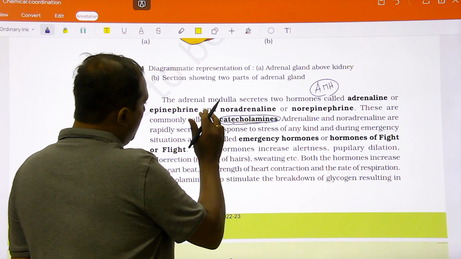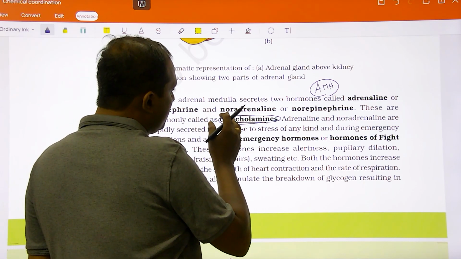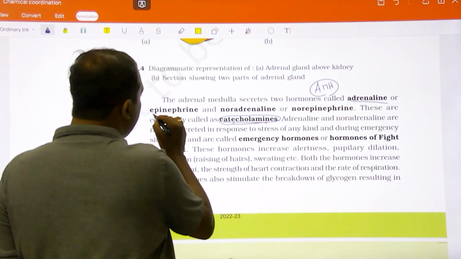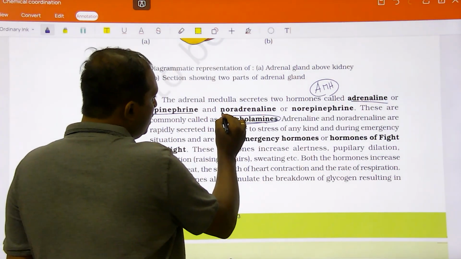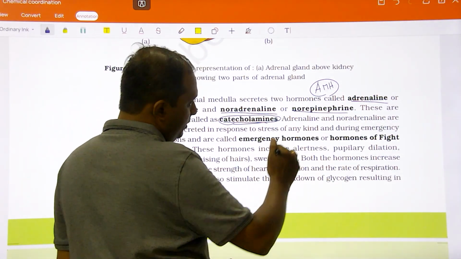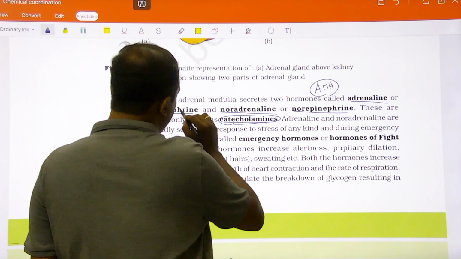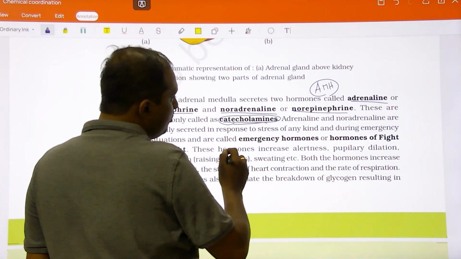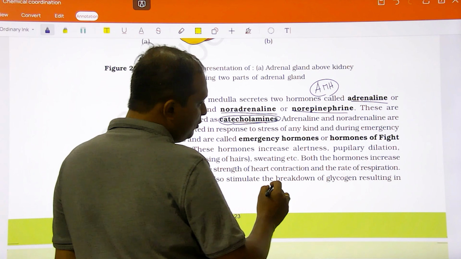In short, your adrenal medullary secretions has got two hormones, either it is adrenaline or epinephrine, both are synonymous, noradrenaline or norepinephrine. So, these both are same, adrenaline or epinephrine, both are same. Noradrenaline or norepinephrine, see, both are basically hormones.